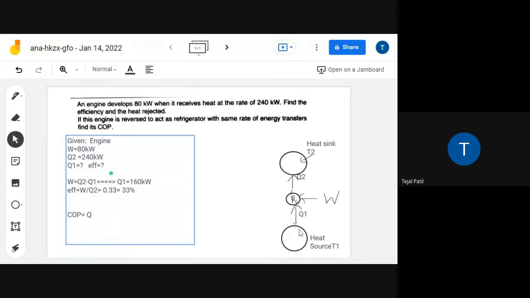That means this is the cabinet. कैबिनेट में से बाहर निकालना, ये रेफ्रिजरेटर का रिक्वायर्ड इफेक्ट है. बाहर कितना फेंक रहा है वो इंपॉर्टेंट नहीं है. What is important is how much it is taking from the cabinet. That means Q1, and divide by the work. So simply 160 divided by 80. So the COP will be equal to 2.